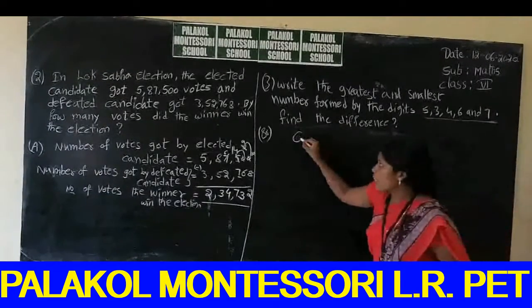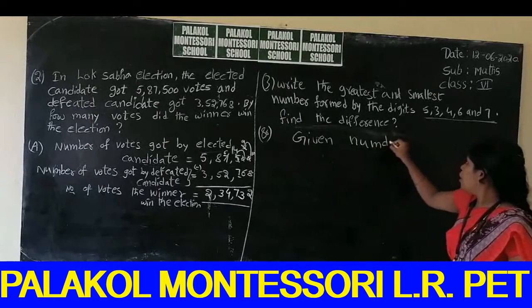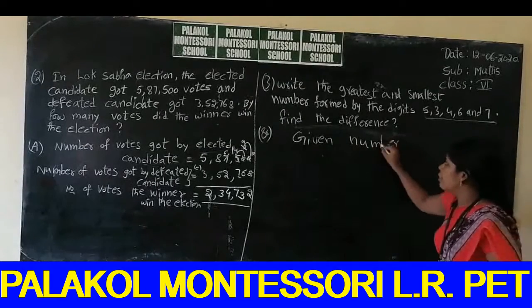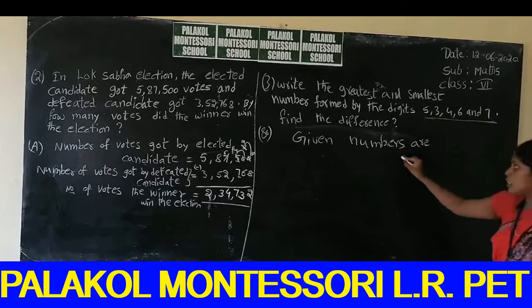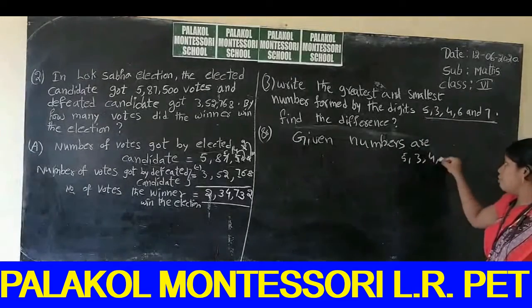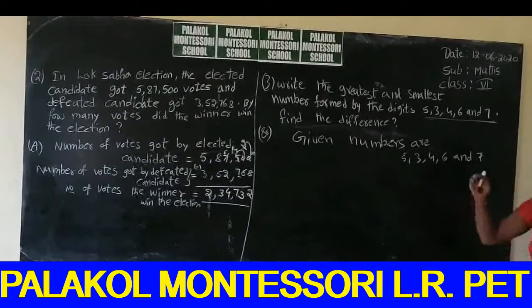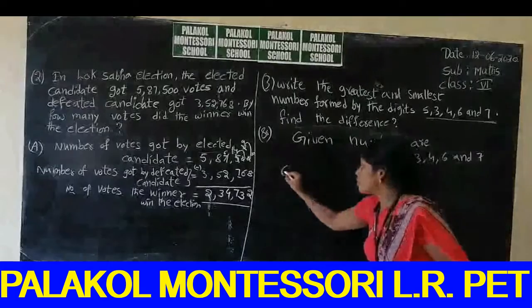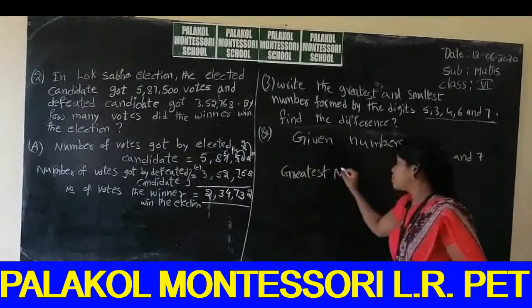So the given digits, you can also write them. What are the given numbers? 5, 3, 4, 6 and 7. So first we can calculate the greatest number.